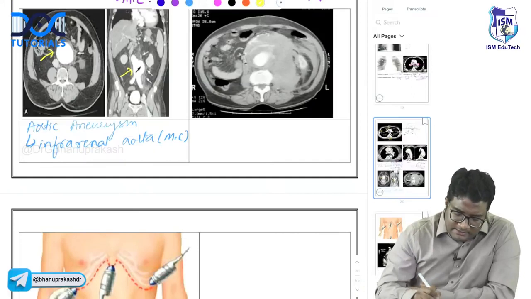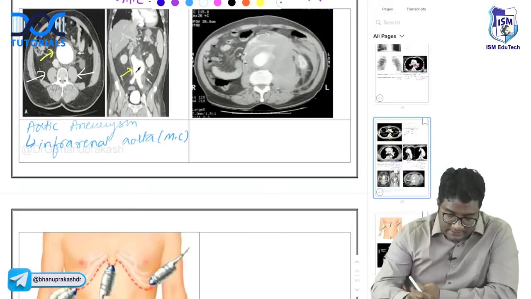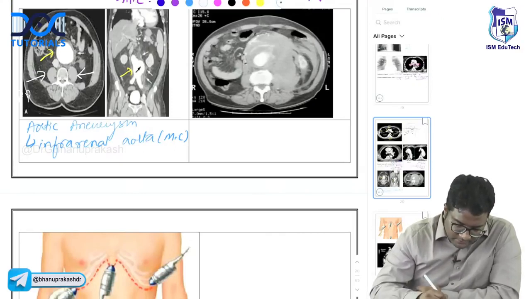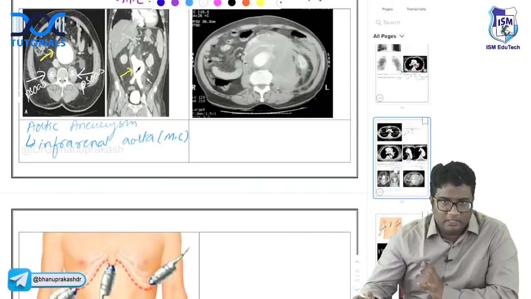Can I ask you what these white arrows are pointing to, guys? Can you tell me what these are? No, they are not kidneys. These are psoas major muscles. Okay, so these are the paravertebral muscles, the psoas muscles. Do not confuse them. They are not kidneys.